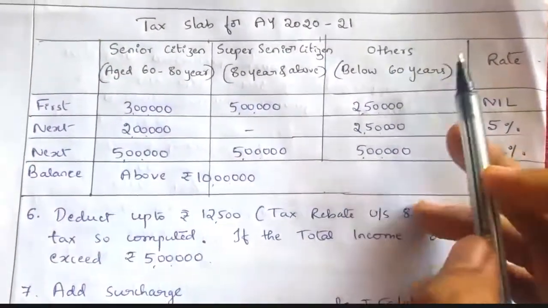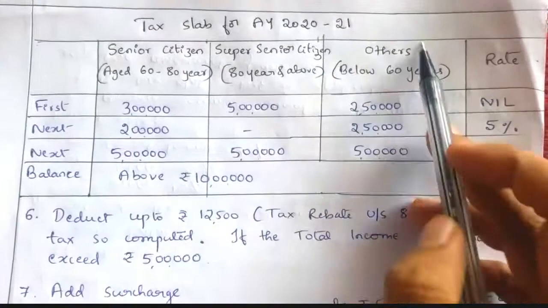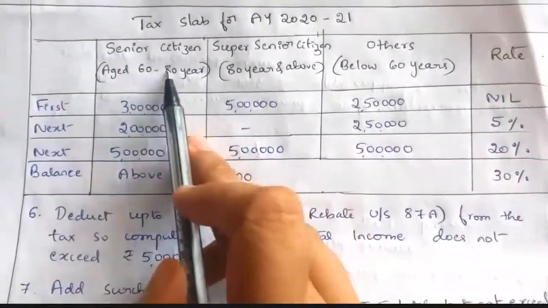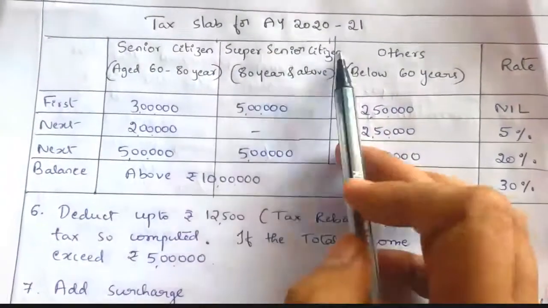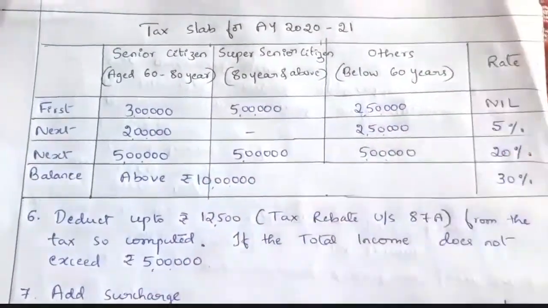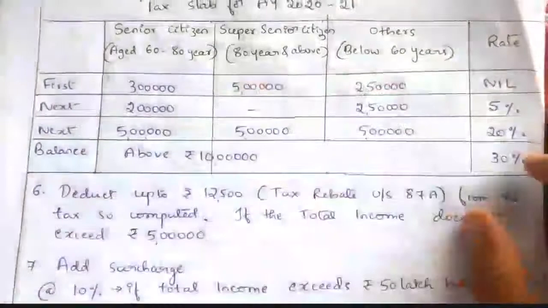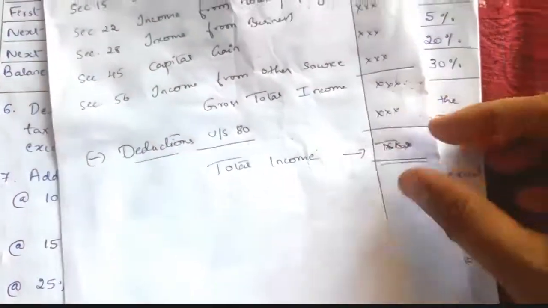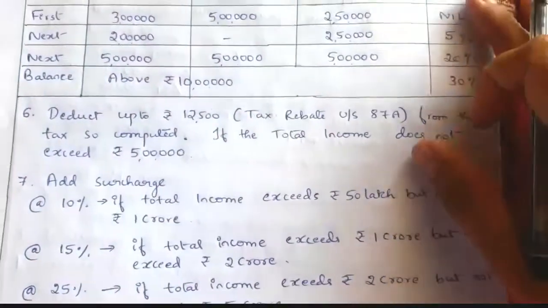So below 60 years comes under others. So first one, this is the others, below 60 years. 60 to 80 years is known as senior citizen. Above 80 years is known as super senior citizen. So this is a rate column. So here the computed total income. We'll compute one total income. So on this income we have to apply the tax.